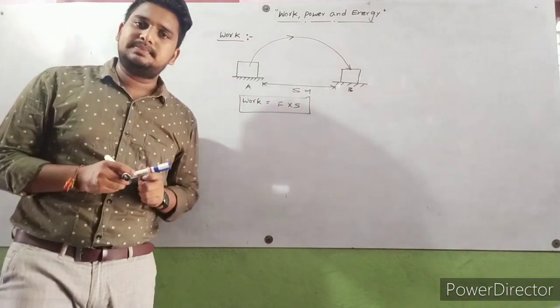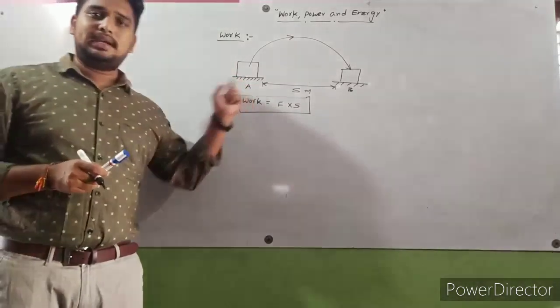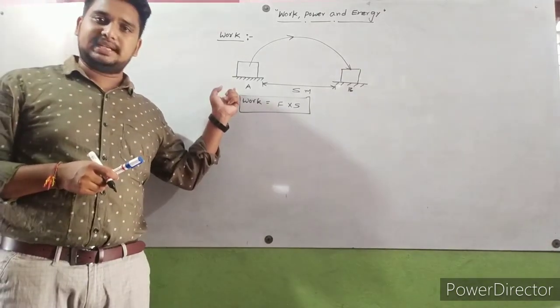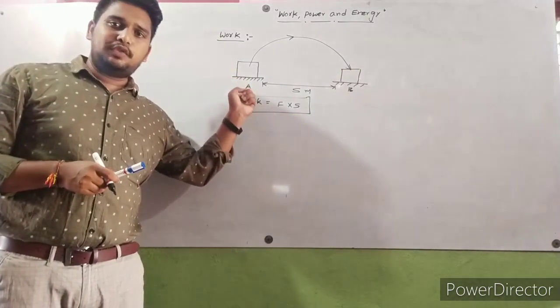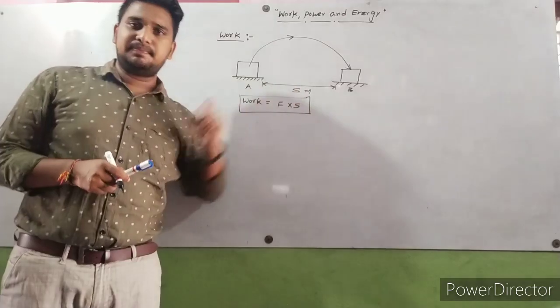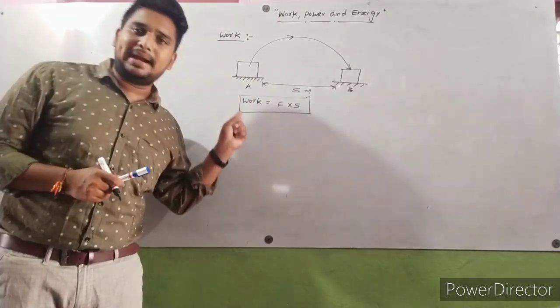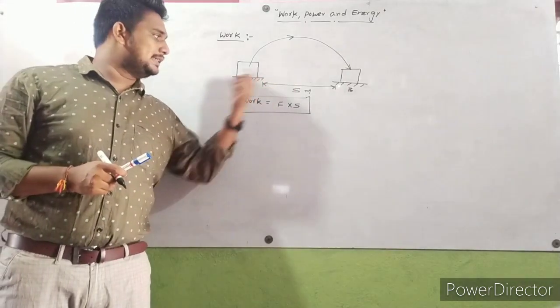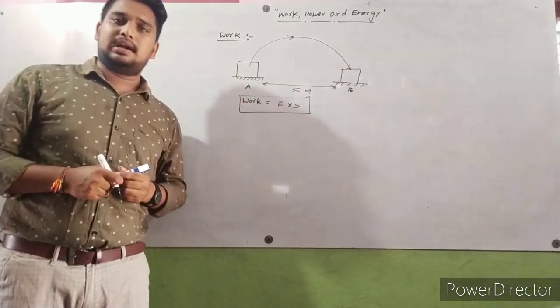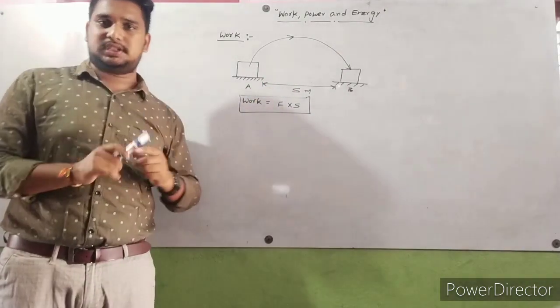So again I repeat, I consider one body that is placed at position A. It is moving from position A to position B. I applied some force, only then it is possible. That applied force into displacement is called work done. Okay, it is a general definition.